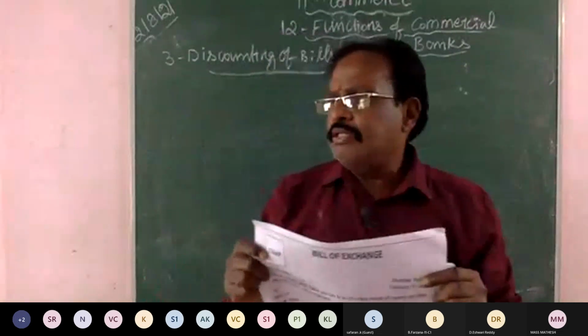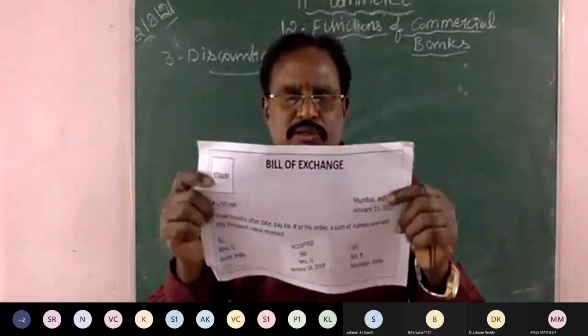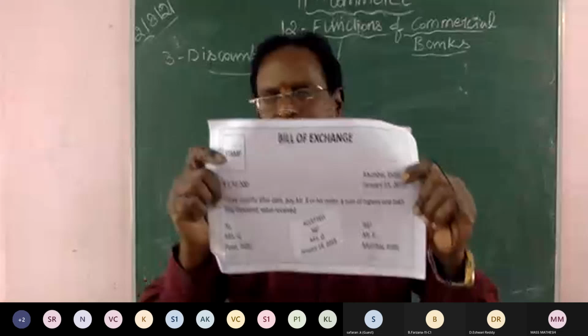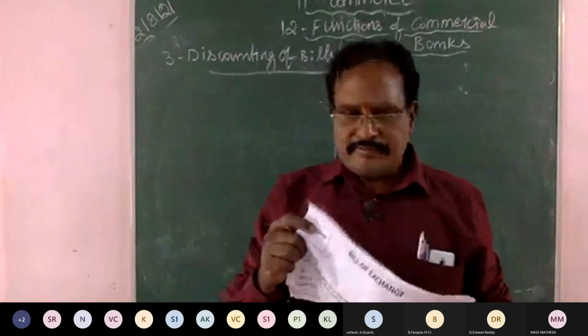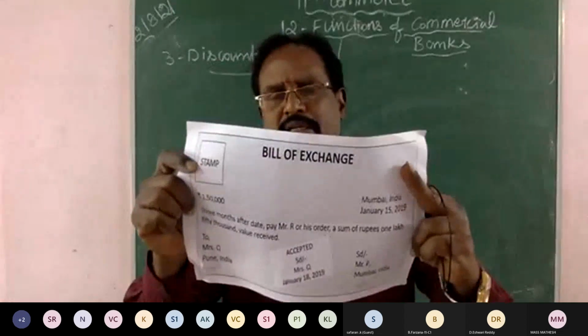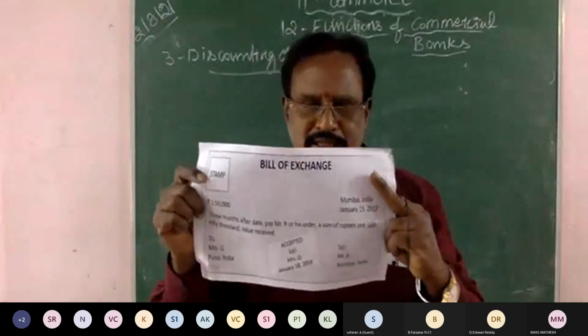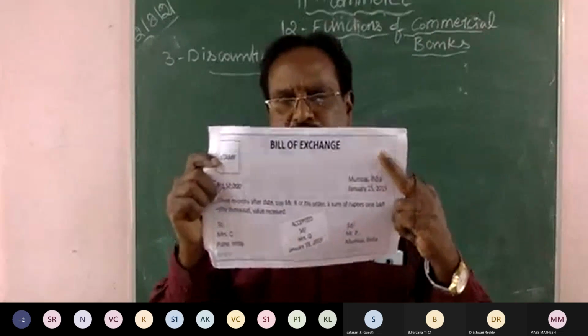In Tamil, it is used to say matru cheat. The buyer will draw this bill of exchange against the seller for the sum assured 1,50,000.